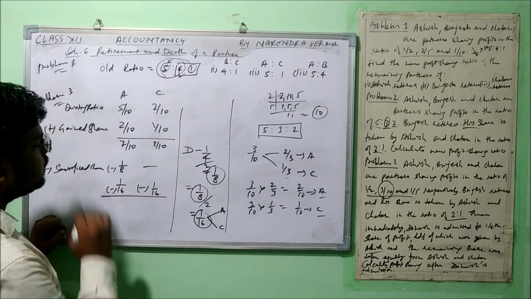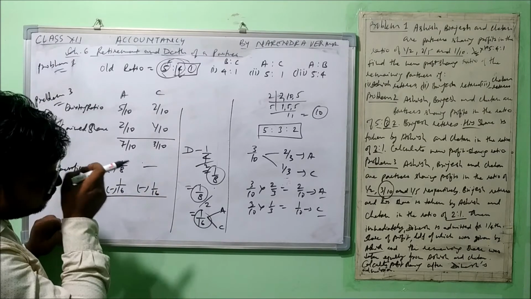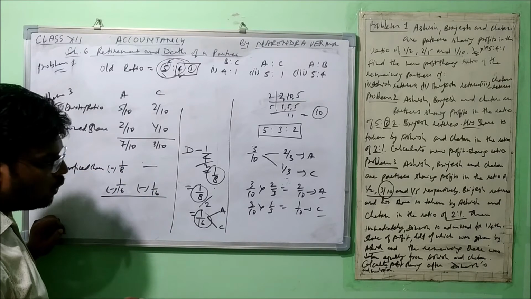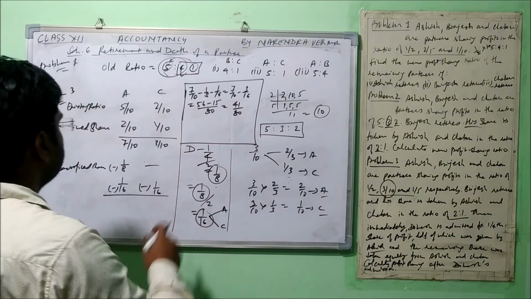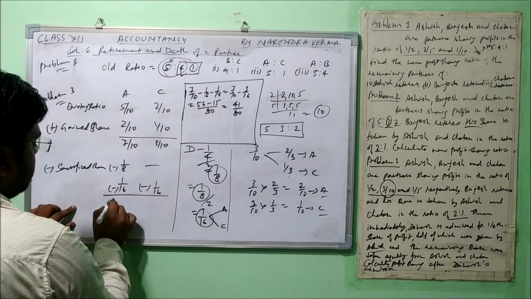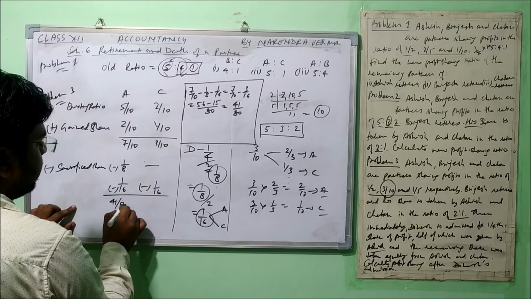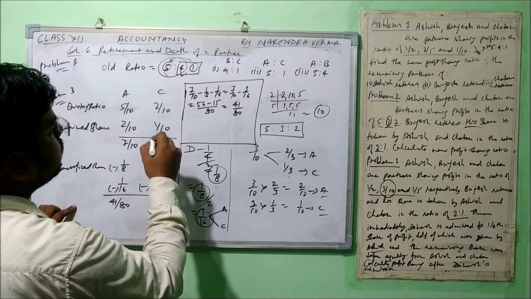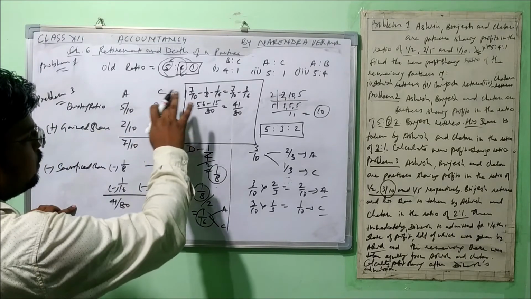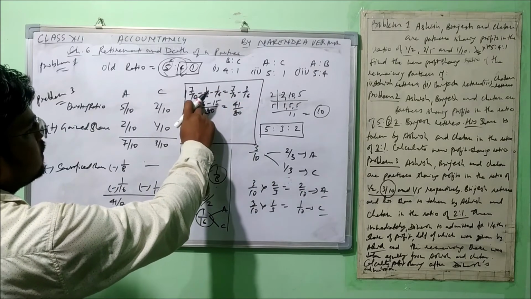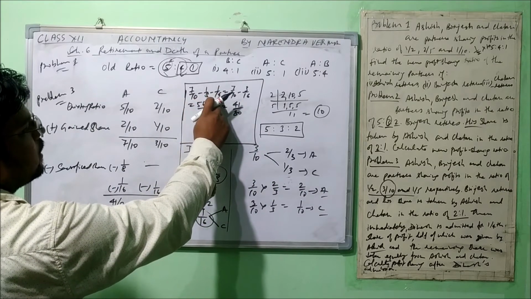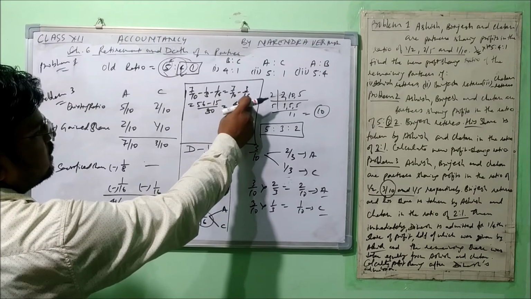Now let's calculate it. Whatever remains will be called the new ratio. I'll show you how. For Ashish it is 41/80. Similarly, we'll calculate for Chetan. What we did for Ashish, you can have a look: 7/10 minus 1/8 minus 1/16 is equal to 7/10 minus 3/16.